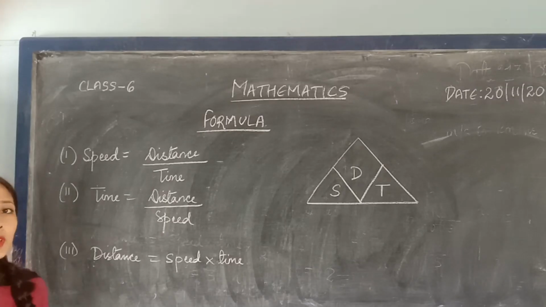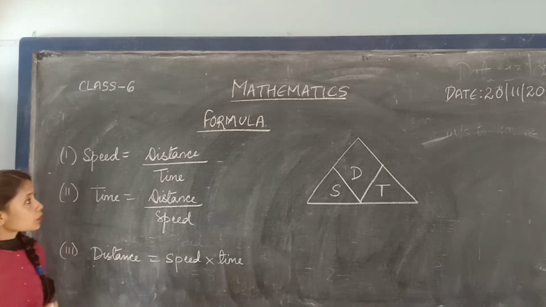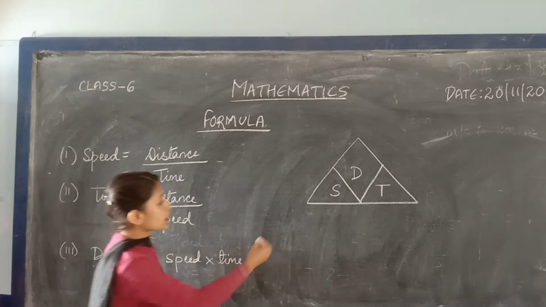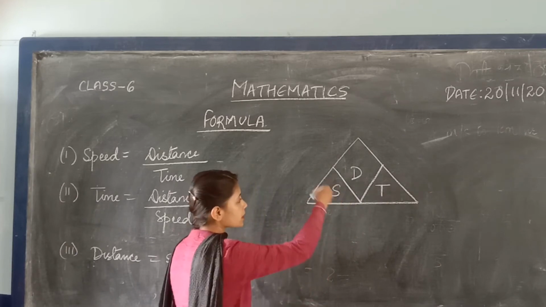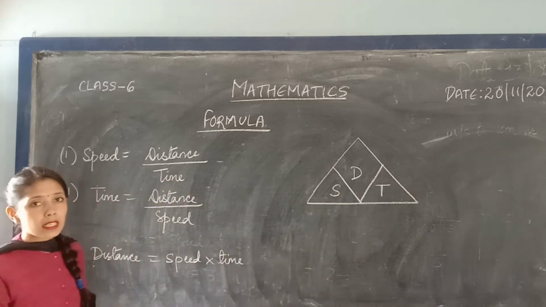Now before starting question number 2, I will give you some formulas. The formulas of speed, distance and time. So here you have to learn how to find the speed, time and distance. I have made one diagram, D, S and T, written like this. From here I will derive the formulas of speed, distance and time.